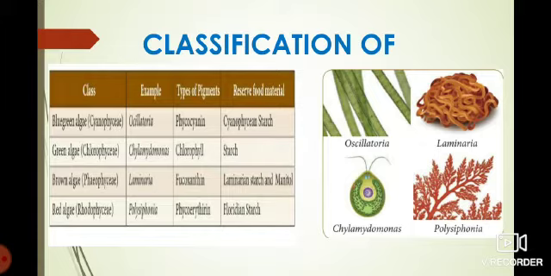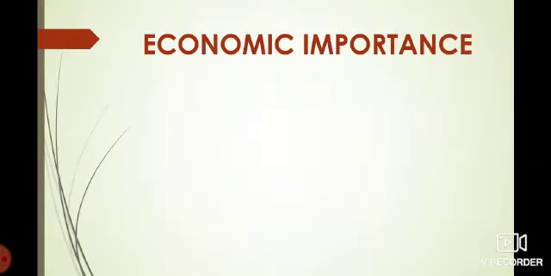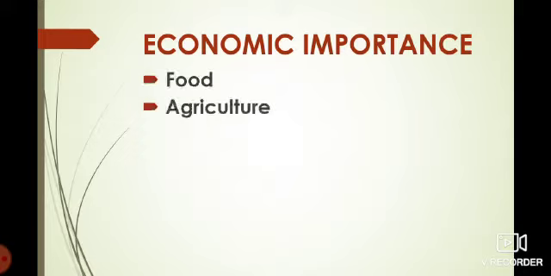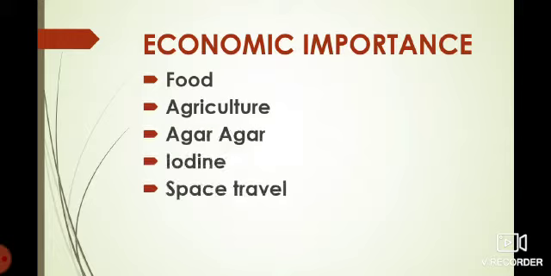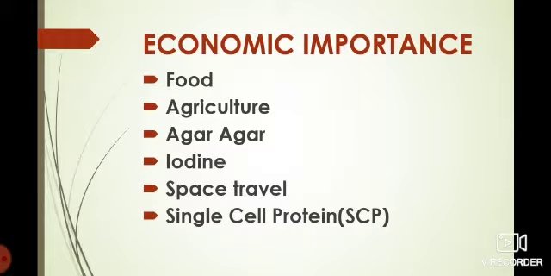In blue-green algae, the pigment is phycocyanin, in green algae the pigment is chlorophyll, in brown algae the pigment is fucoxanthin, and in red algae the pigment is phycoerythrin. In these algae, the reserve food material is starch. And next we will discuss the economic importance of algae. The algae are used as food, in agriculture, agar-agar, iodine, space travel and single cell protein.